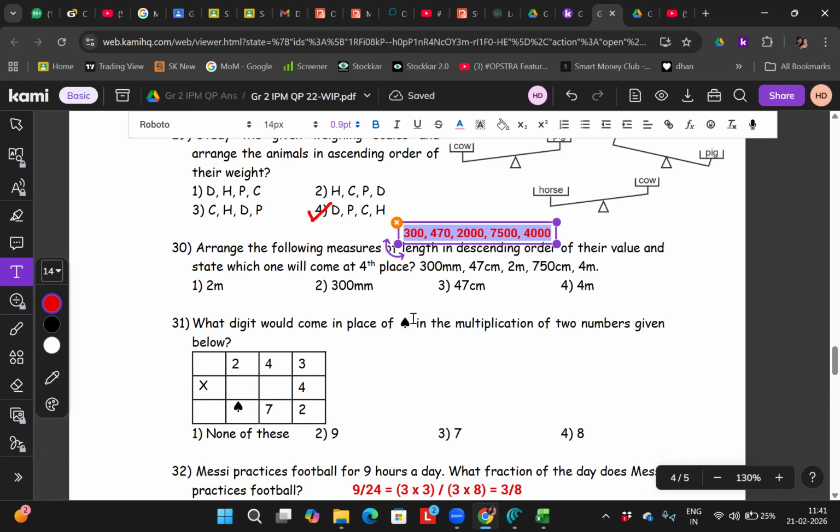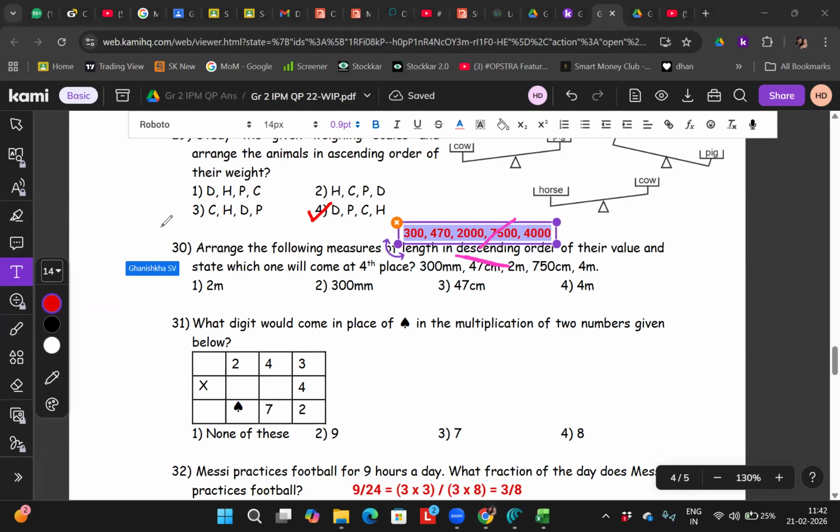Whenever you want to add, subtract or compare, you should convert into the same unit. Then only you can add or subtract, or compare and put in order. You can't see only numbers; you have to check the units also. Now I want to check the fourth number. I don't have to arrange in ascending or descending order, I just have to check what the fourth number is in descending order.